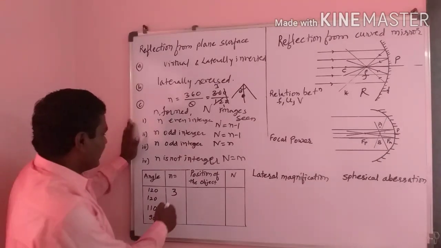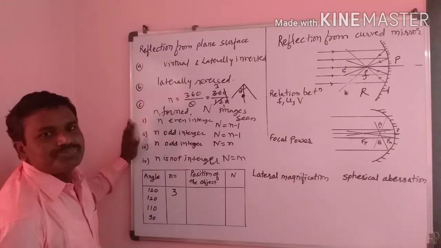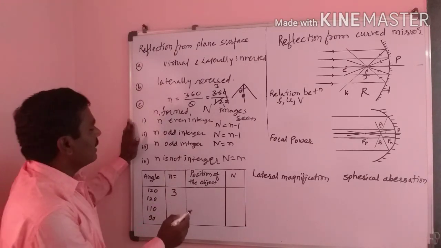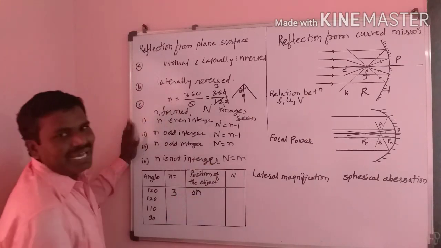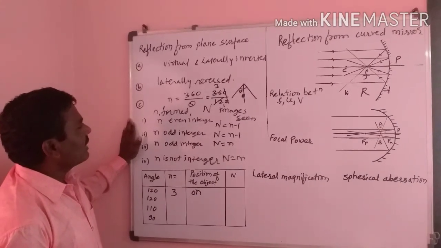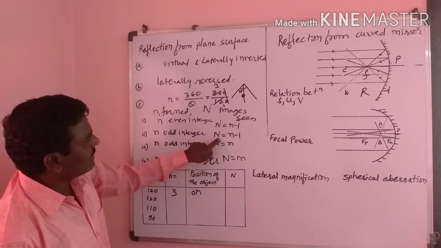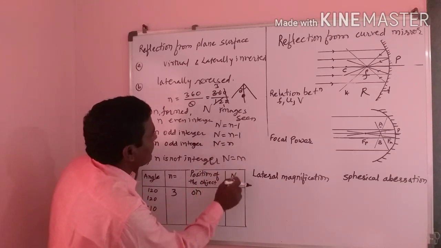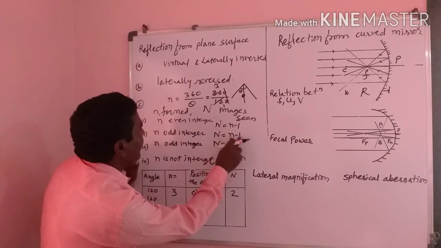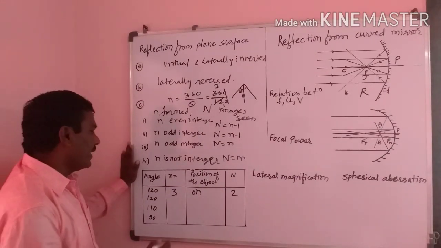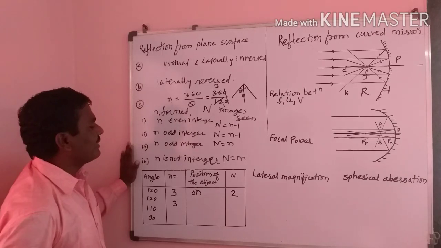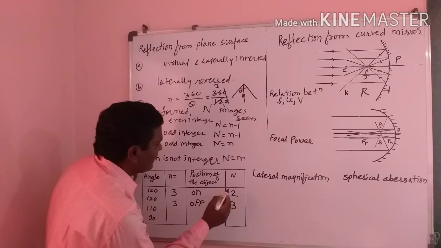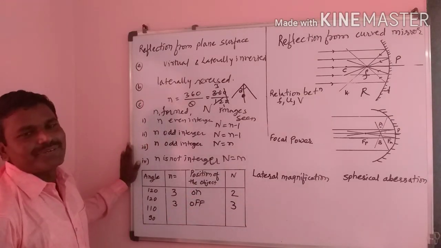If n is an odd integer, and it is an odd integer, then if the object is on the bisector, what should we use? We should use n minus 1. That means we substitute n, and the images seen are 3 minus 1, which gives 2. But when the object is not on the angle bisector, what do we get? n is equal to n. That means the images formed and the images seen are equal.